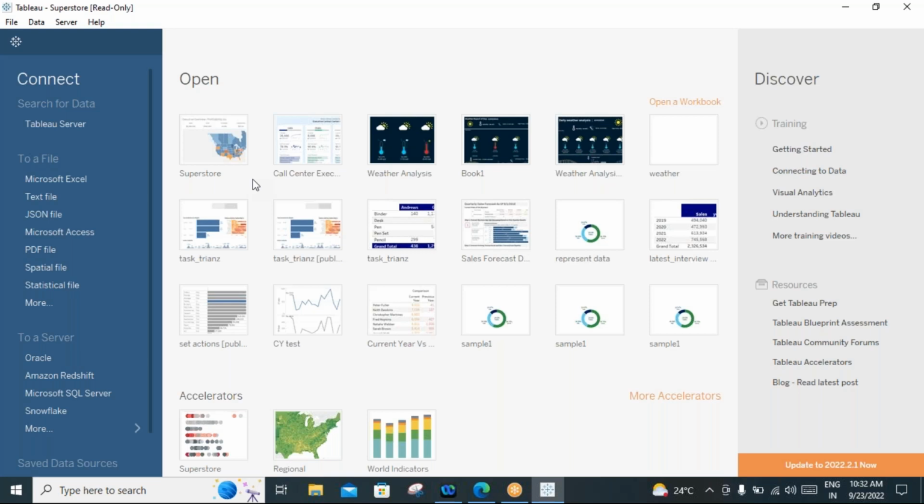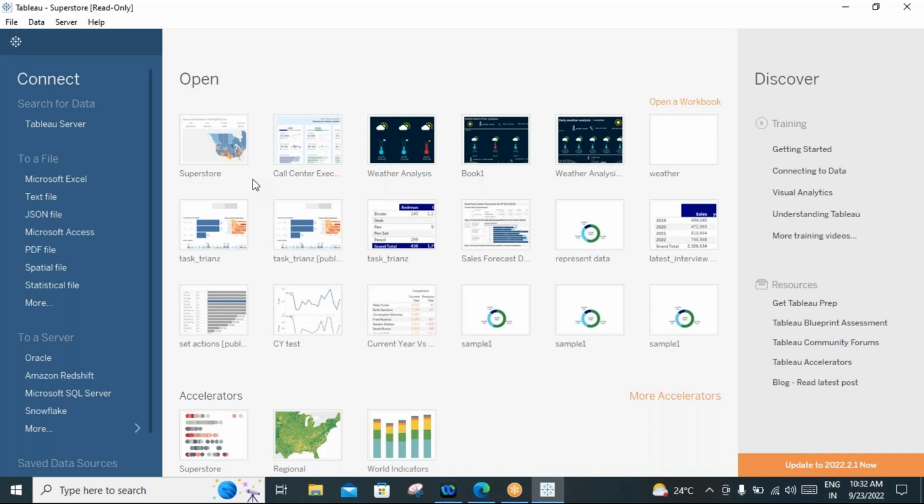Tableau Desktop is the component where we build all the development activities. Once you have done your development, we can publish those visualizations as worksheets, dashboards, and stories. The visualization we build in a sheet is called a worksheet.